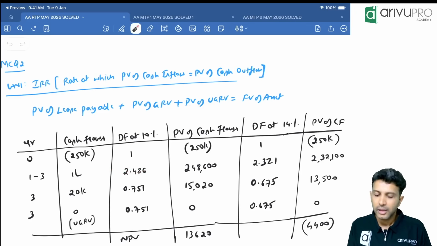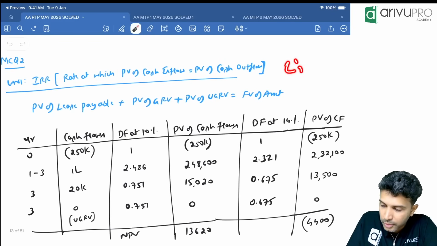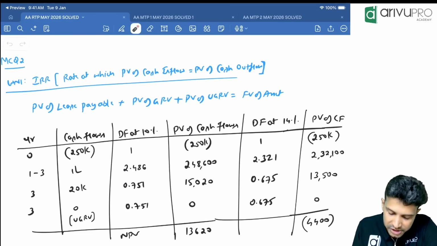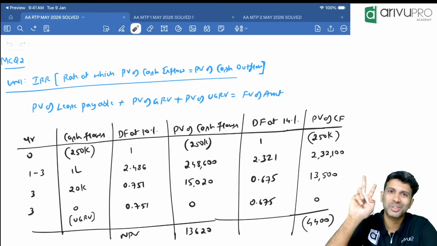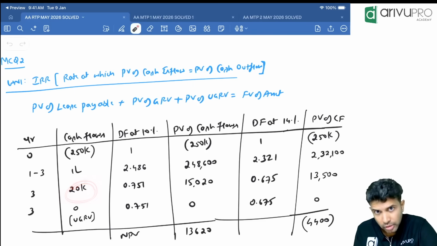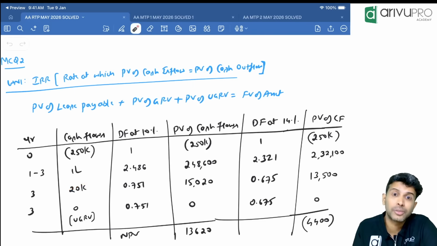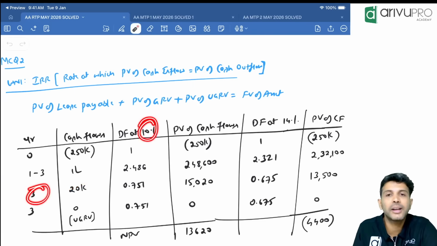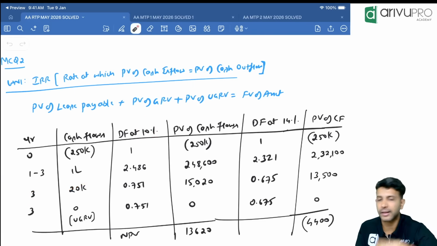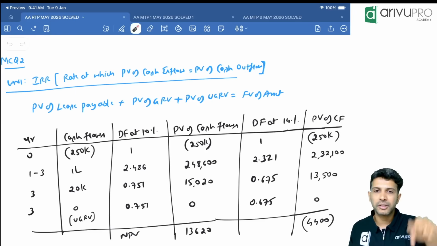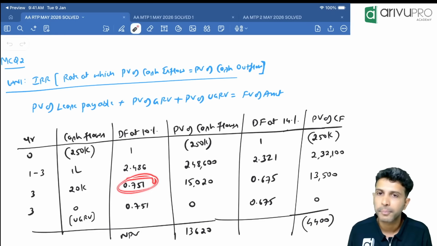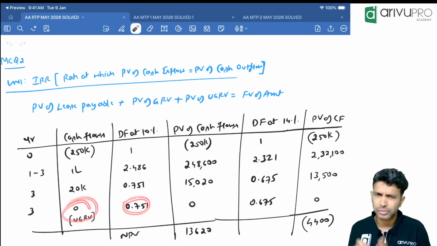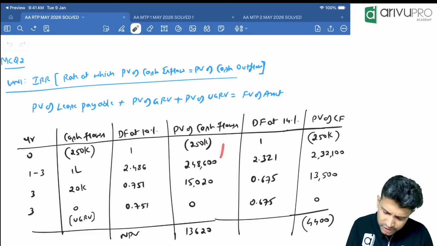Then present value of GRV. We are doing IRR from the lessor angle. Don't forget that. From the lessor angle, GRV is not 2,000. It is 20,000. The lessor will get 20,000 only once, not every year. Which year? Third year. Hence, for the third year, take PVIF, present value interest factor. 1 divided by 1.1, press equals button 3 times. So you'll get this number. Then UGRV is not there, so 0. If it was there, we would have taken that also. So you find the present value of this.